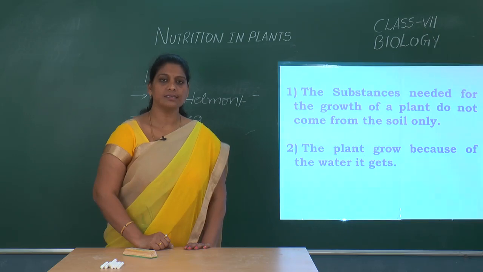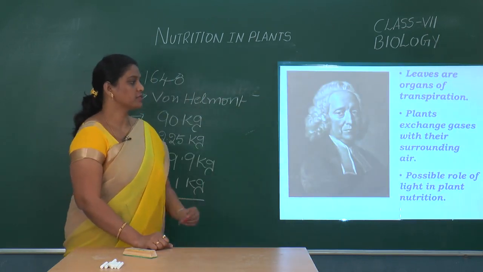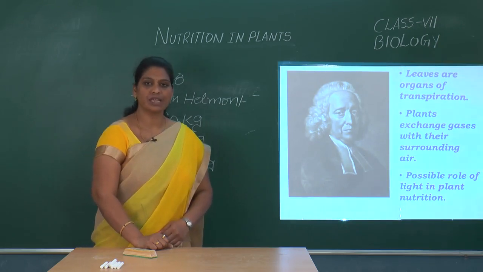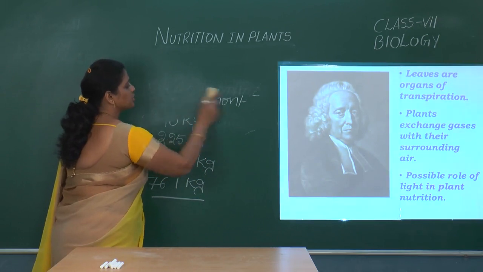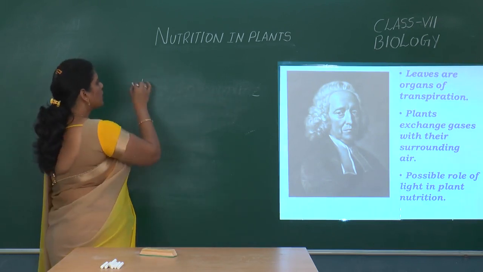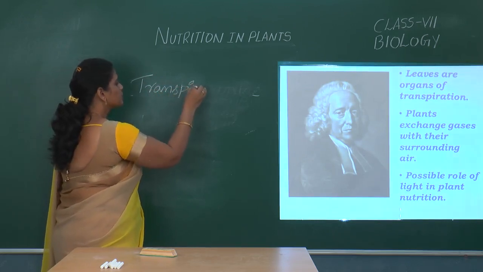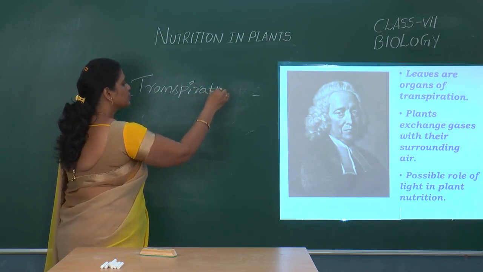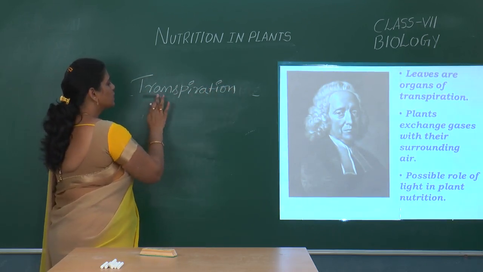Later, these things were continued by the great scientist Stephen Hales. Stephen Hales was the scientist who proved the process called transpiration. What is transpiration?